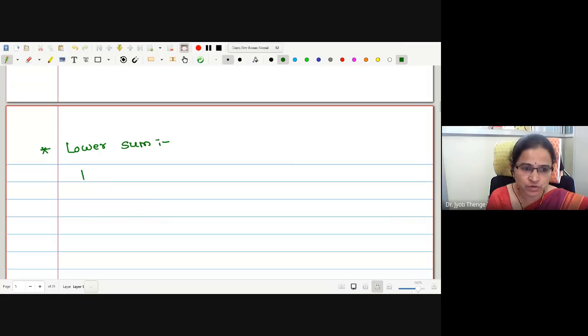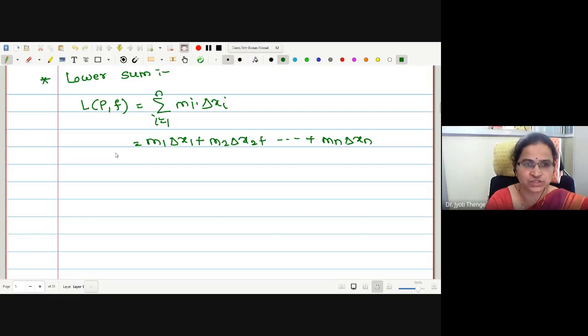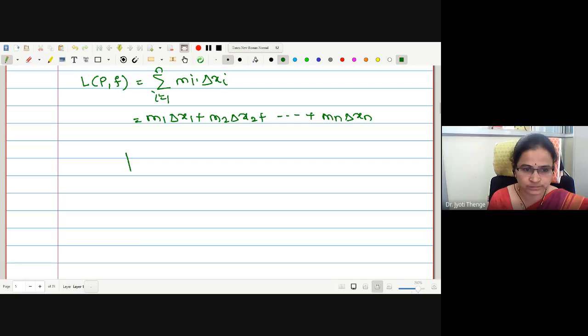The second definition is denoted with capital L with respect to the partition for the function, and the definition is the summation i equal to 1 to n of small m i delta x i. If I write out the sum, this is m1 delta x1, m2 delta x2, and so on up to mn delta xn. Okay, let me show you the sketch, very similar to the upper sum.